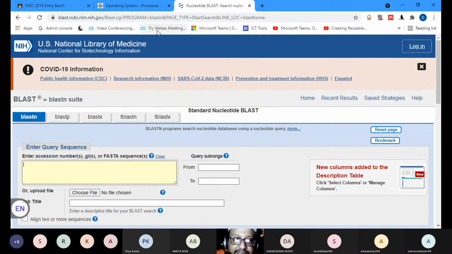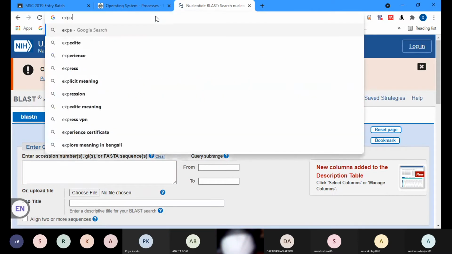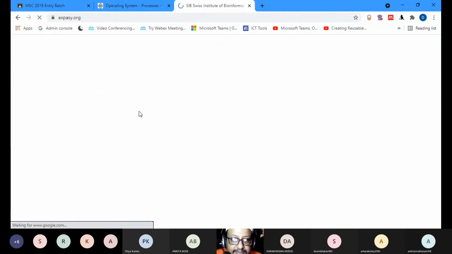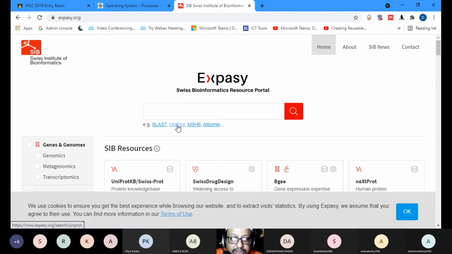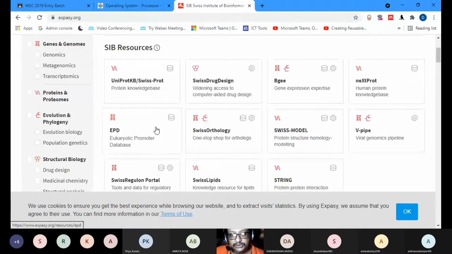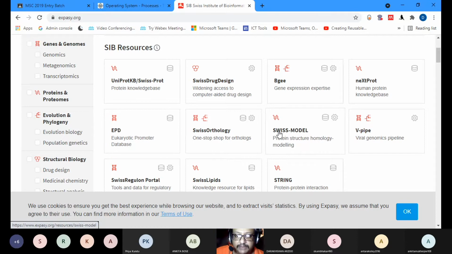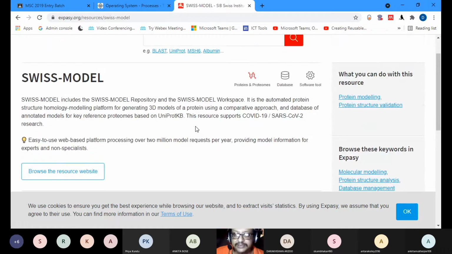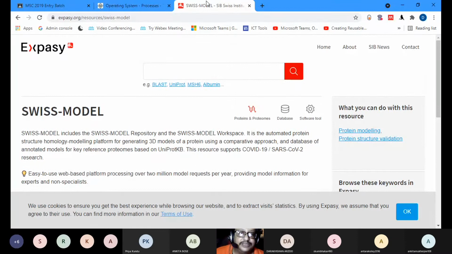Then there is another program known as ExPASy. It has this protein ID. This site is used for modeling the structure of a protein, protein structure homology modeling. So where do we get all these things? These have been made by these computer languages. These have been programmed.